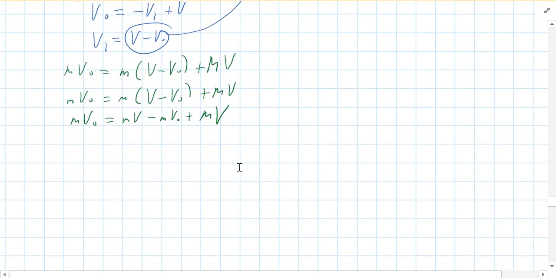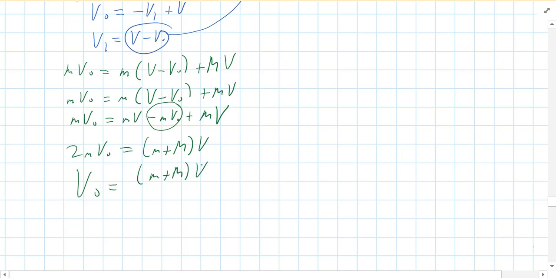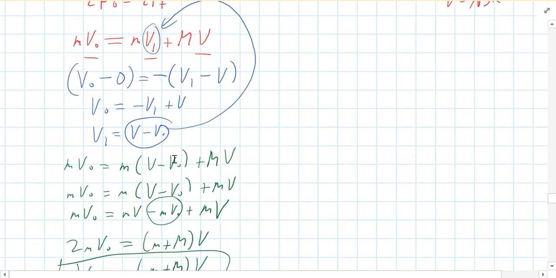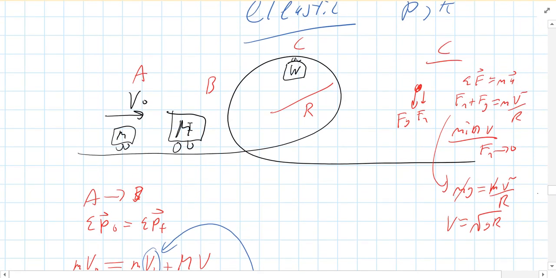Okay. If we take this and move it to the left side, this becomes 2 m v naught. And on the right side, I've got little m plus big M, times v. And if I solve for v naught, I get little m plus big M times the v. Now again, that v is the velocity of the big dude right after the collision, over 2 little m. So I'm pretty close here. I've got an equation. The only thing is I don't know what big V is. I don't know what the velocity of this dude right after the collision is.